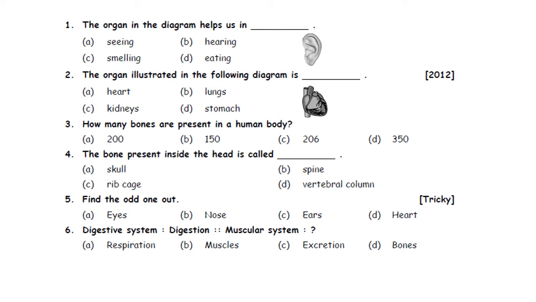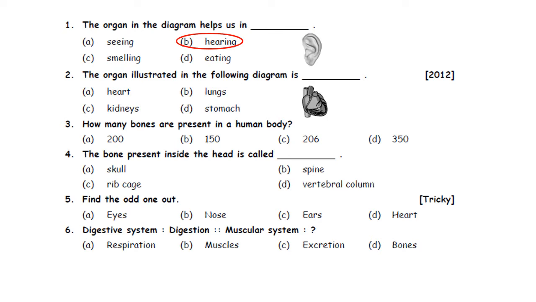First one. The organ in the diagram helps us in A. Seeing, B. Hearing, C. Smelling, D. Eating. So first see the diagram. It's a picture of ear. So we all know for seeing we will use eyes. For hearing we will use ear. For smelling we will use nose. For eating, mouth. So the picture ear helps us in hearing. So the correct answer is option B.